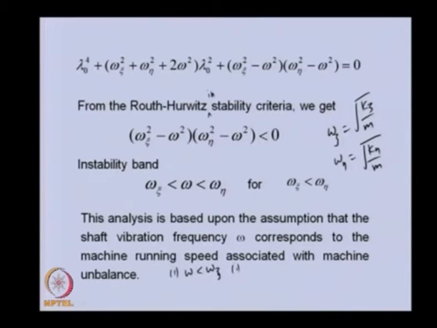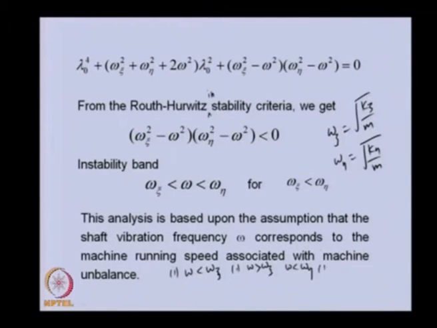Second case, when omega is more than omega xi, but omega is less than omega eta. In that case, this is more than this, so this quantity is negative, but this is less than this, so this is positive. Negative and positive becomes negative. That means for this case the system will be unstable, because it is now satisfying the instability condition. So, when omega is in this range, we find that this is becoming negative.